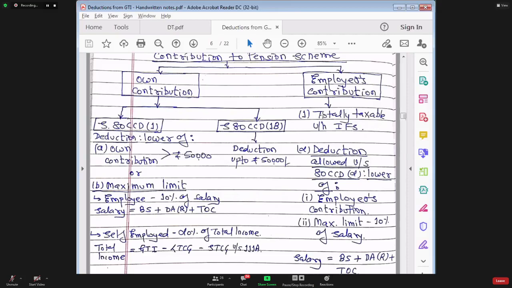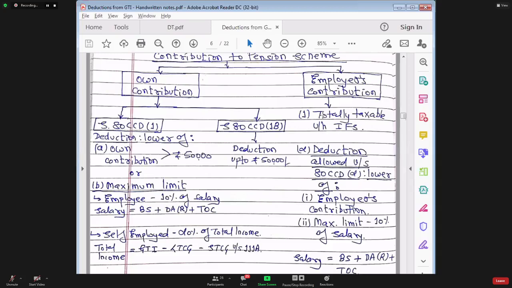Employer's contribution to provident fund is an income for employee. So if employer contribution to provident fund is an income of employee, then employer contribution to this pension scheme should also be income of employee.